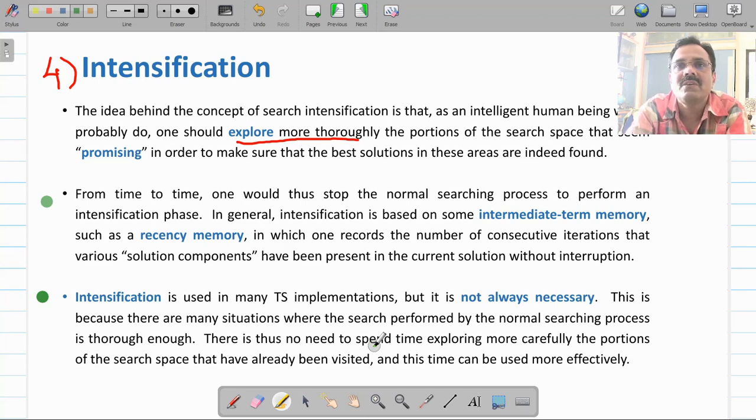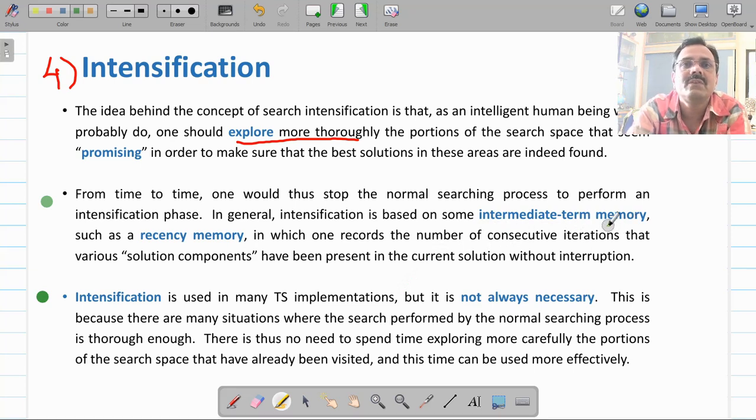So according to your short-term memory criteria, our algorithm will not favor you to select those paths again. But sometimes we know that in real life situations also, certain paths are elite paths. So if you go through them, there are very good chances that you will reach the solution. Such a set of elite solution paths you will have to store in the memory, and you are going to call that memory an intermediate term memory.